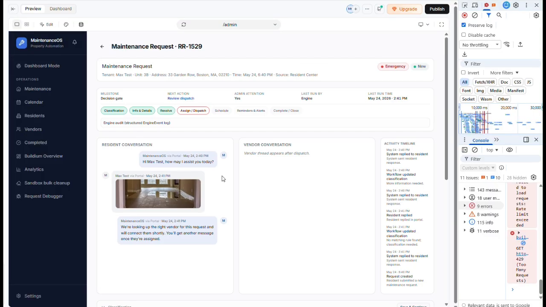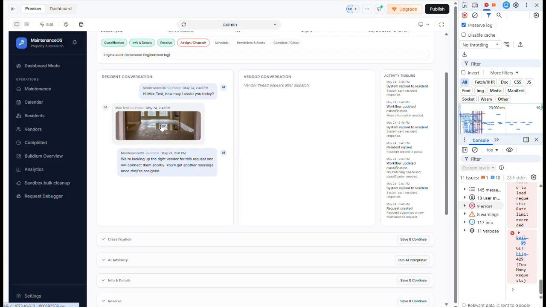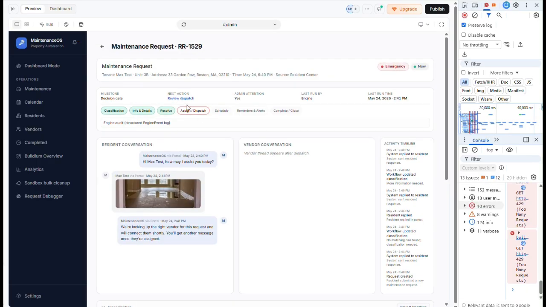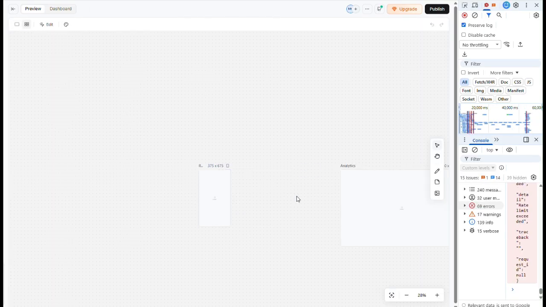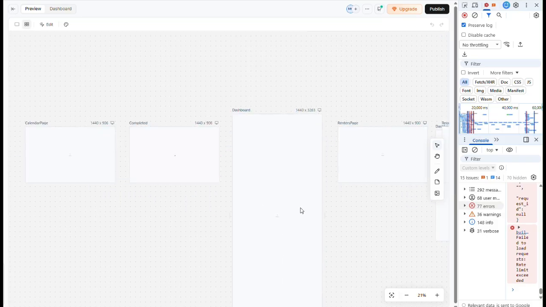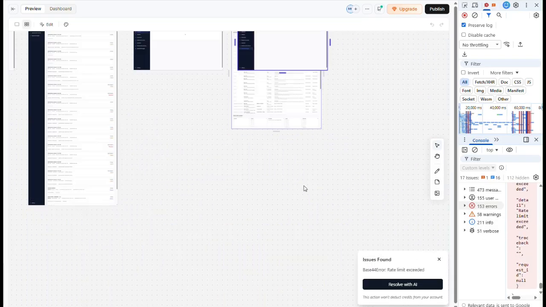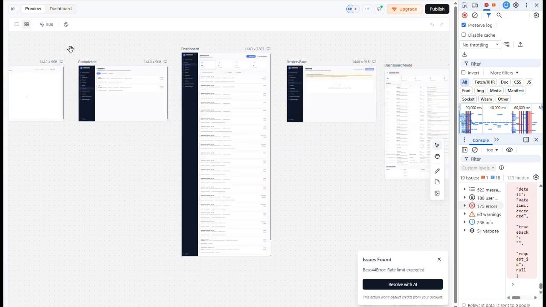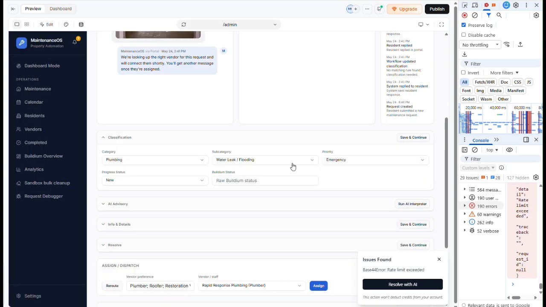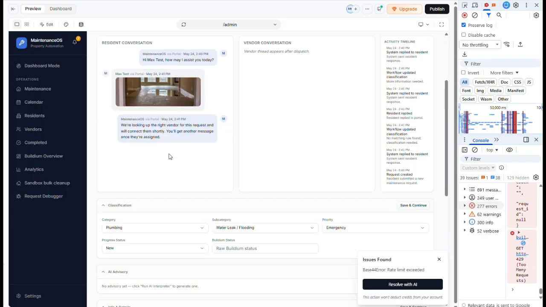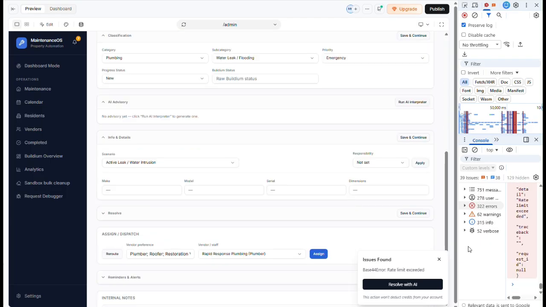So what you see here, you see the picture. And we're looking on the right vendor request, and we'll connect you shortly. So we went up to the engine where it says review vendor, because that's basically where this is up to when it comes to this stuff. Again, it's a million errors. What's the issue here? So let's see classification: plumbing, water leak, emergency.